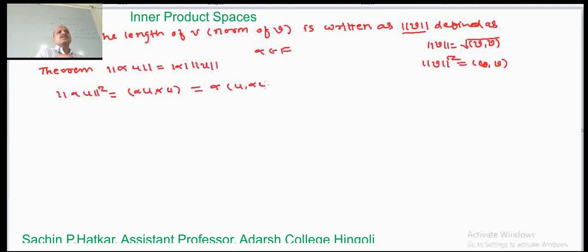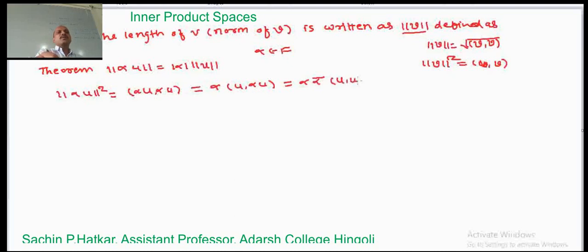It is not linear in the second variable, so when we take alpha outside the inner product, it becomes alpha bar, the complex conjugate. So this is equal to alpha into alpha bar into the inner product of u comma u.